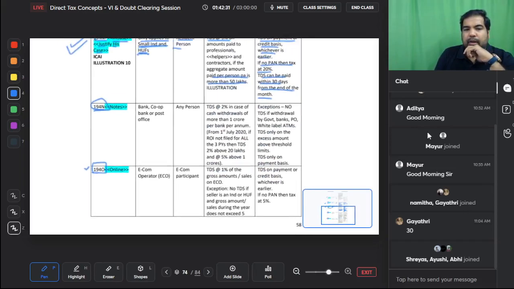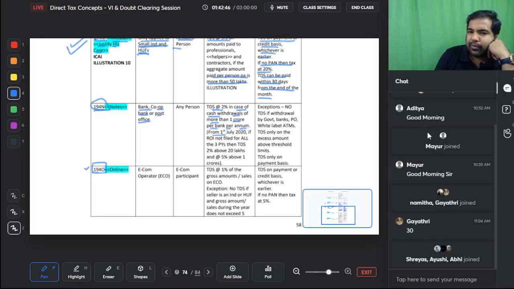Section 194N: banks, cooperative banks or post offices deduct TDS at the rate of 2% in case cash withdrawals are more than 1 crore per bank per annum. Guys, why per bank? Because one bank will not know how much another bank has withdrawn. So hence per bank per annum.